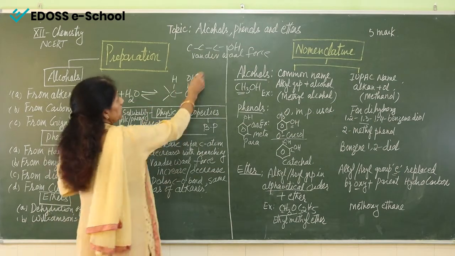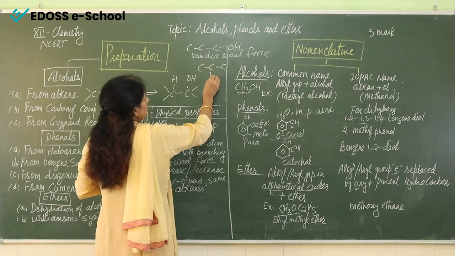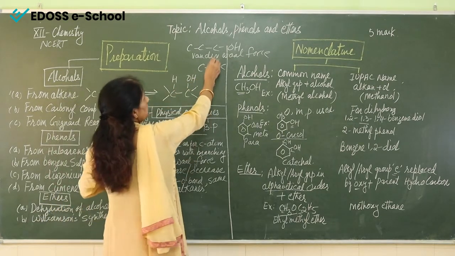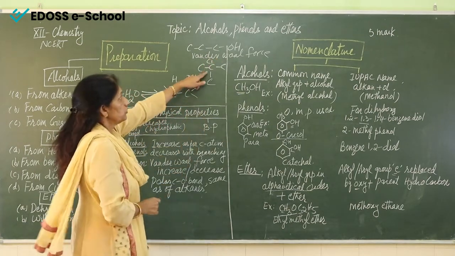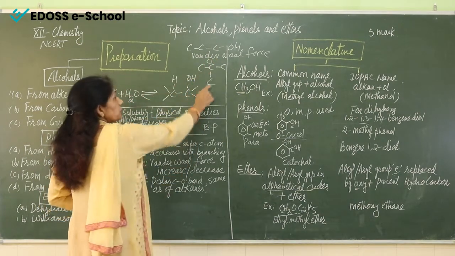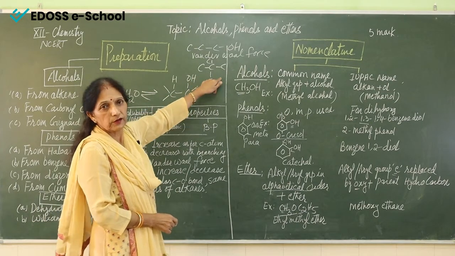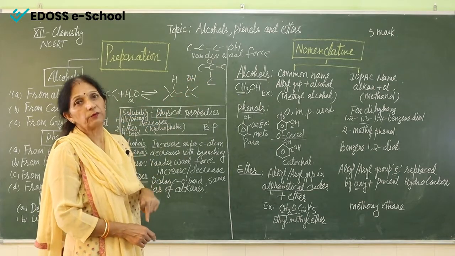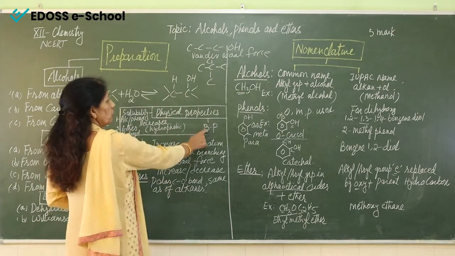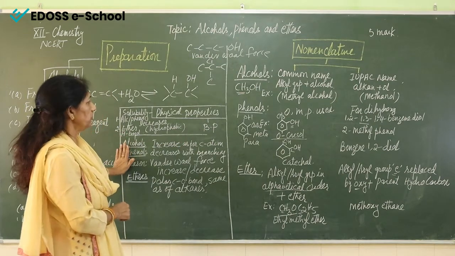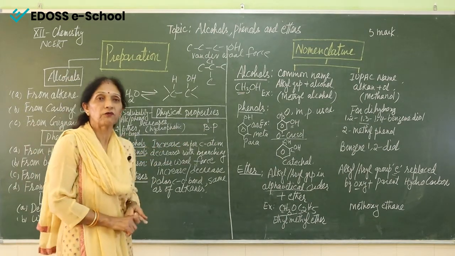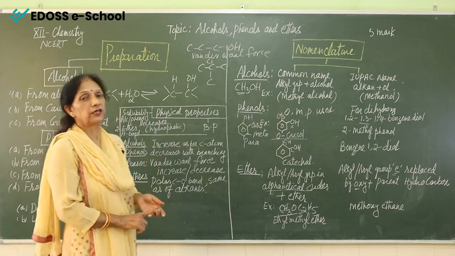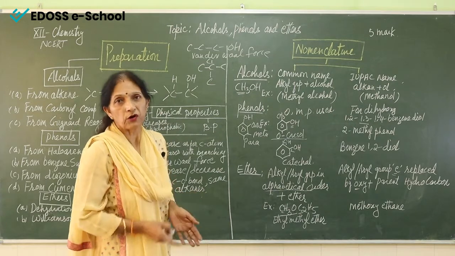But if a branch is coming like this, it is secondary or it can be tertiary. So due to this, van der Waals force is decreasing due to hindrance. Because of weak van der Waals force, boiling point is coming down. So for boiling point we can say for alcohols and phenols, it is increasing as the number of carbon atoms is increasing and decreasing with branching, as branching goes on and on.